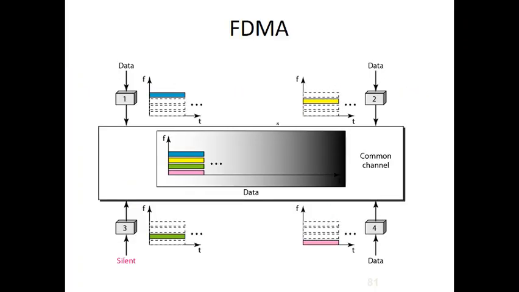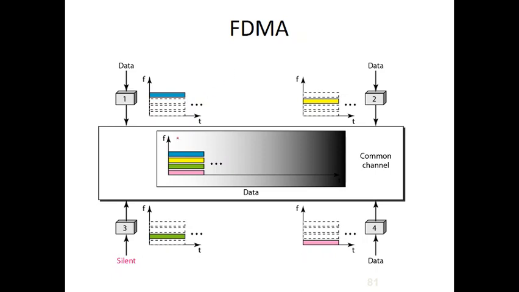In module 1, whenever we discussed the physical layer, we discussed FDM, where the entire link is divided into different channels based upon the frequency. The same idea is used here in FDMA, frequency division multiple access.